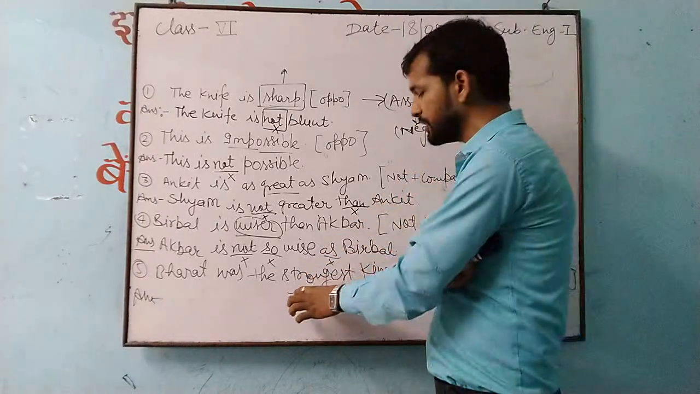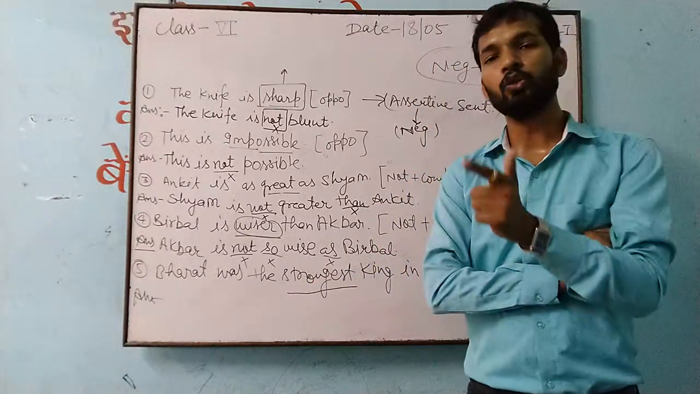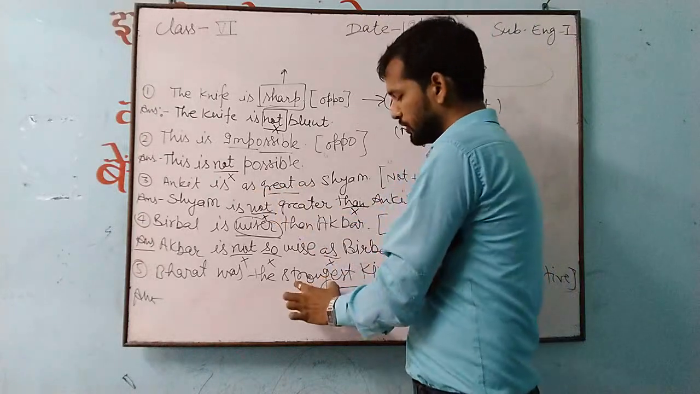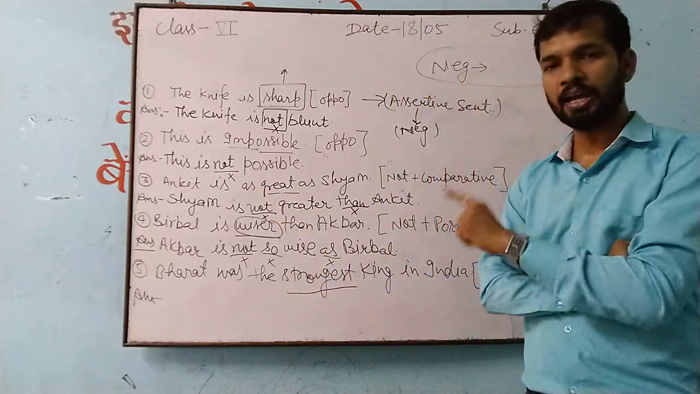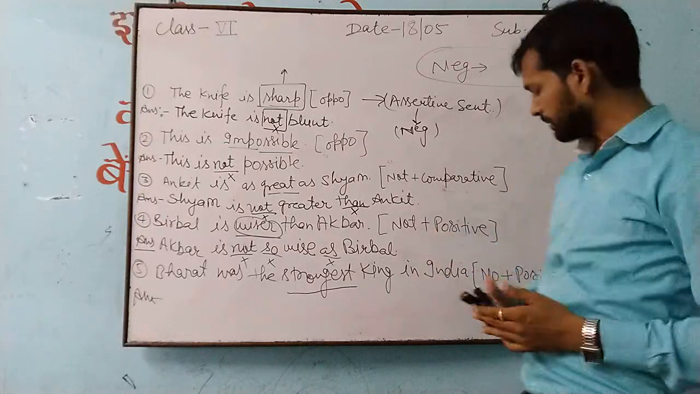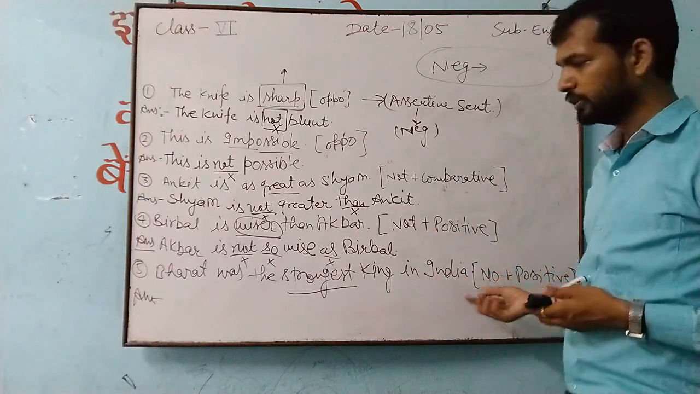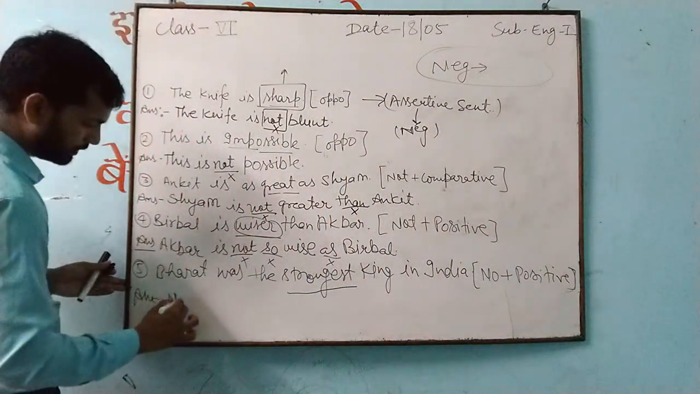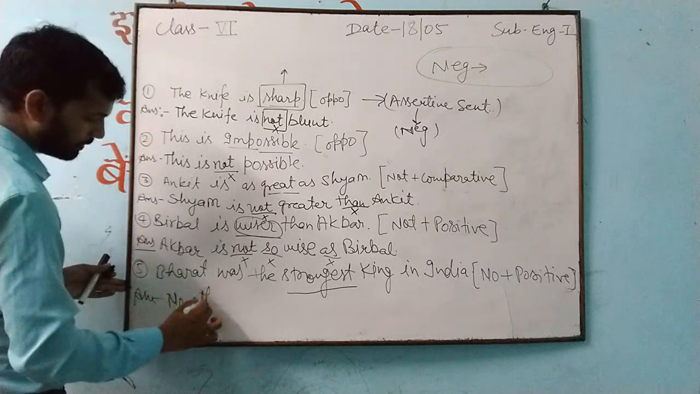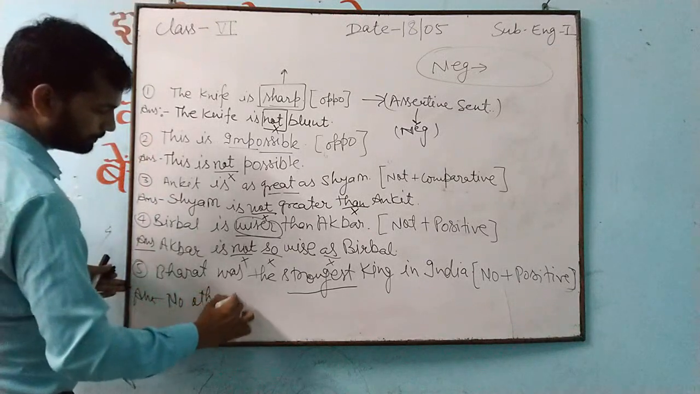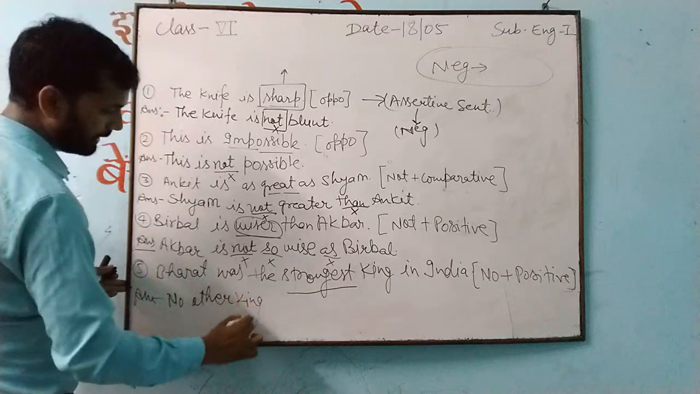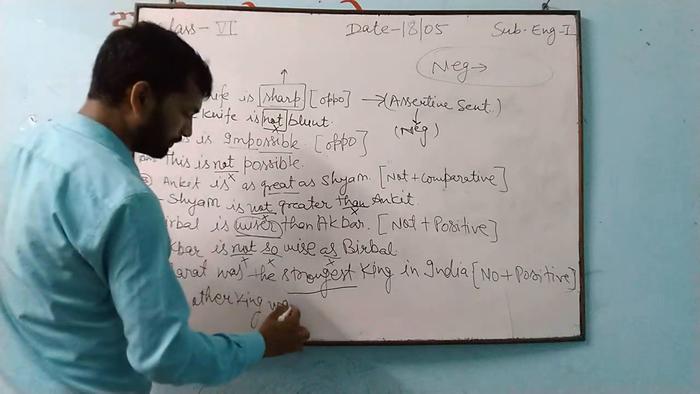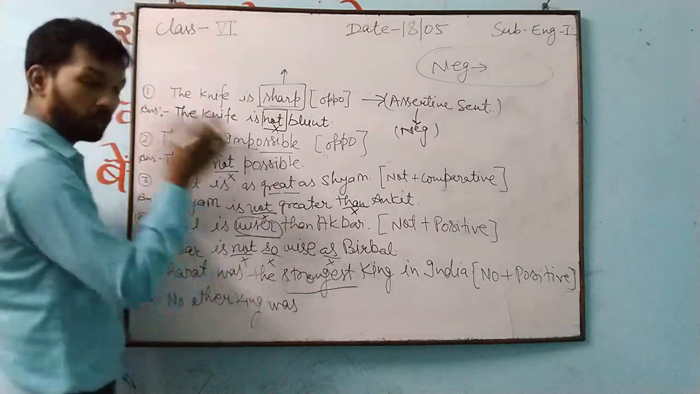The positive degree of strongest can be what? "As strong as". I already told, "as great as". So "strongest" changes into "as strong as". It will change like that. But we have to start from where? "No". So here we'll write like this. No other king. This is the subject, no other king was. We have written the strongest changes into what?